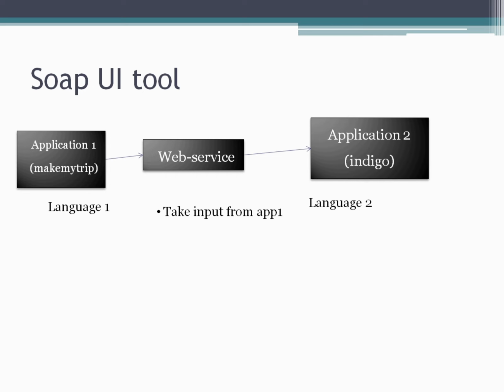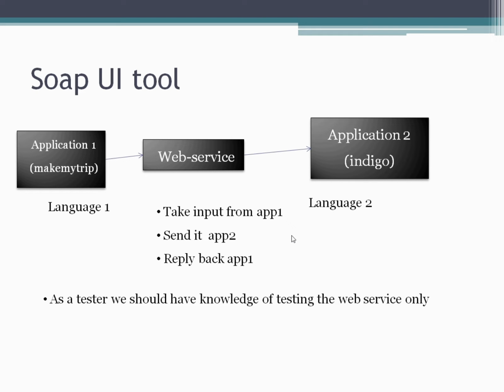So I'll show you one tool that will help us to see this web service. As a tester, we should have knowledge of testing the web service only, right? So you don't have to worry about how these web services are developed, right? Just in case you know, that's fine.